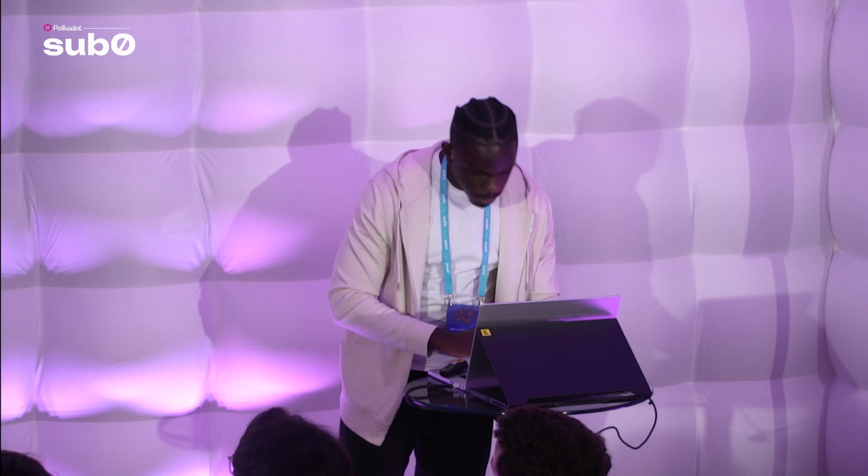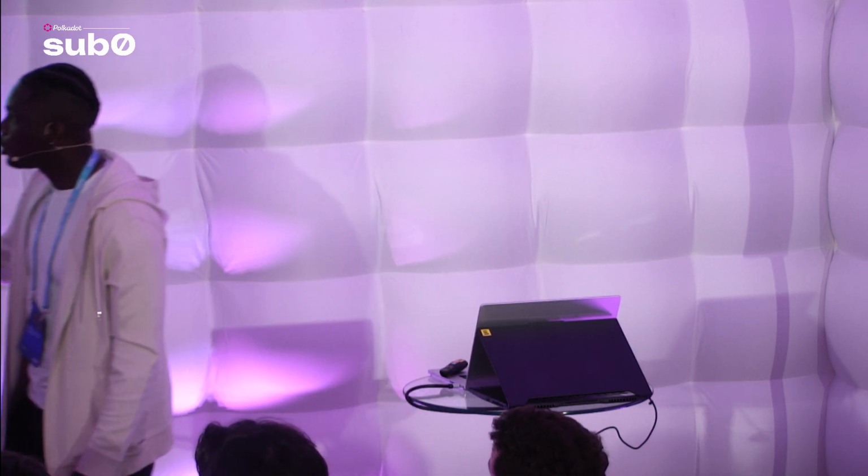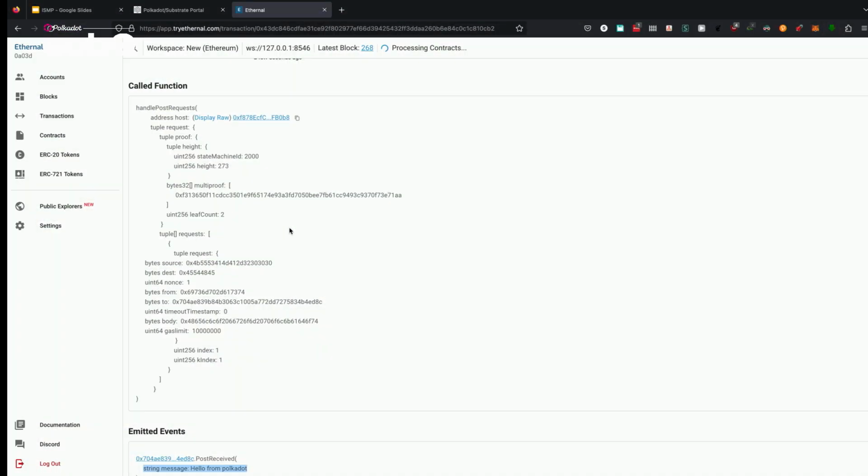That's a good question as well. If you look at the request object, there's a lot of stuff in here, but I'll walk through them. This is the request. We have the source, some opaque bytes. This is the source chain. The applications know how to decode this. Then the destination chain. You have the from, which is the pallet from which this request came. This is the to, the contract address that this message is intended for. Of course, you have the body and then some gas limit stuff.